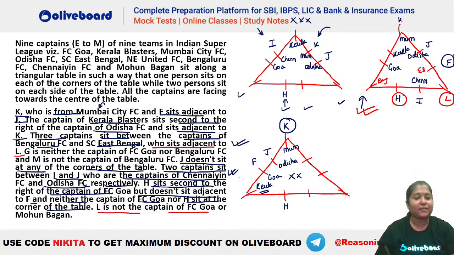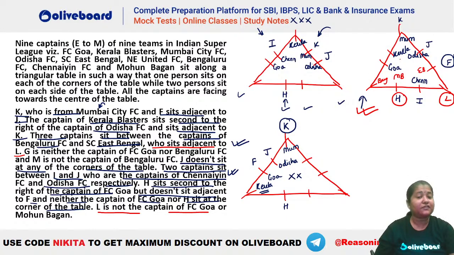ठीक है? और क्या बचा है? We know L is not the captain of Goa or Mohan Bagan. So L cannot be from Mohan Bagan as well. तो Mohan Bagan के लिए you can see there is only one possibility, that is your H now. क्योंकि 2 ही जगह बची है. So that means H will be Mohan Bagan and whatever is remaining will be the one for L here. ठीक है? तो ये आपका L के लिए हो जाएगा.